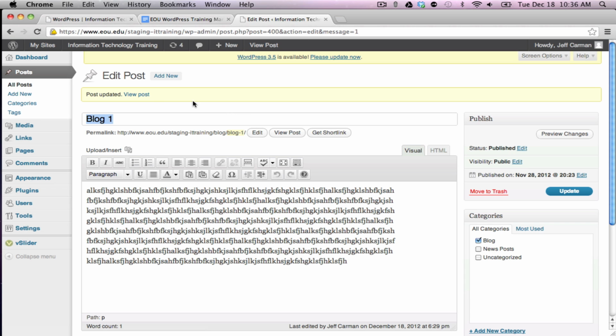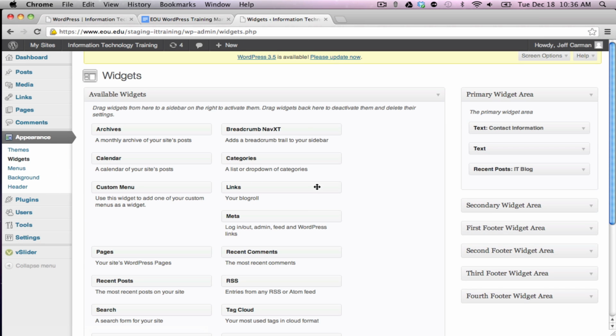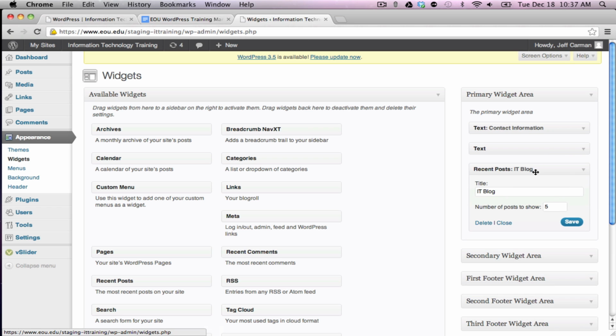Now the next thing we're going to do is go to our sidebar widget area. I have this listed in here, but if you look in your available widgets, there is a recent post. Basically the easiest way to display your blog or your news post is to create a widget for this. You see I've already done this. I called it IT blog, and it can show the number of posts. I only have 3, so it pulls any page, and it takes the most recent ones that you've done. If you've got news that you're doing, it's going to filter the old ones out and load the new ones first. And I'll show you what it looks like when we're done.